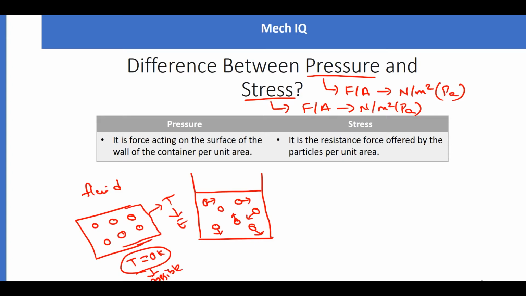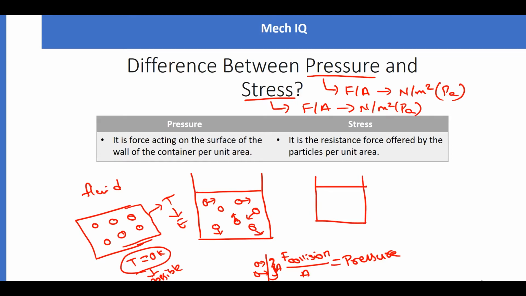Because of the movement of the molecules, some molecules will go and hit the surface of the container. So the collision force per the area on which the collisions are happening, this collision force per area is called pressure. So I think you would have understood the definition of pressure. Nobody knows how the molecules move.